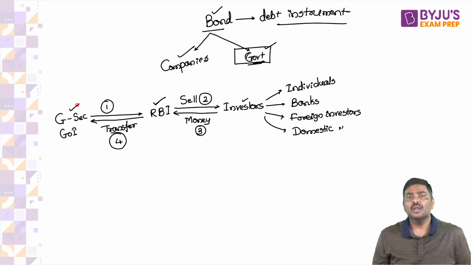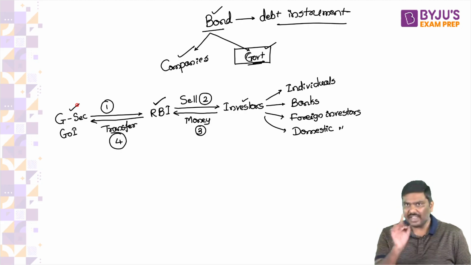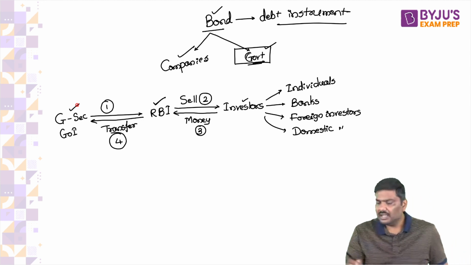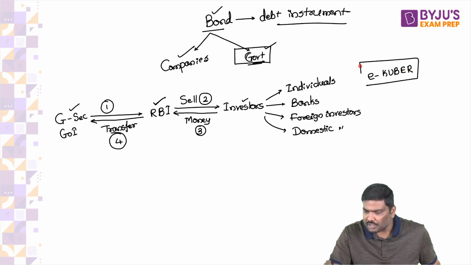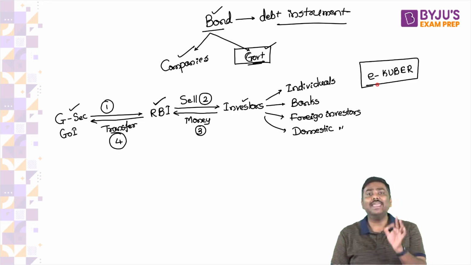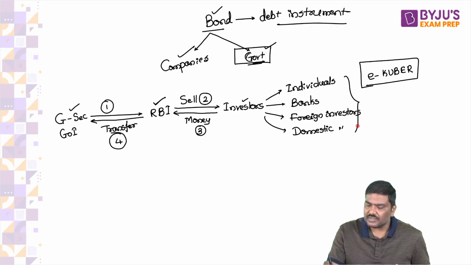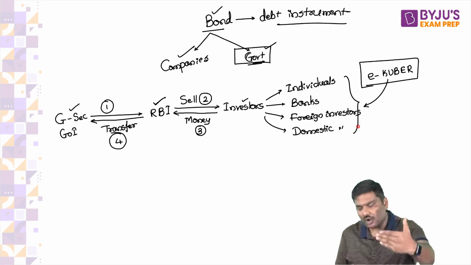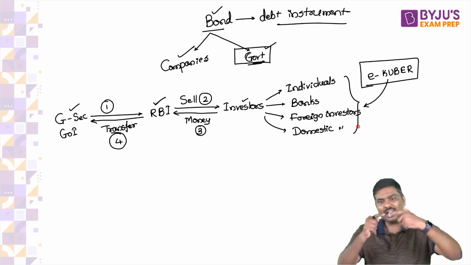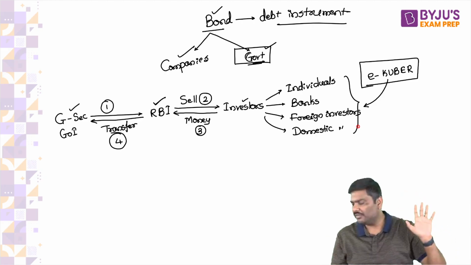Please understand this. There is a very important website or portal. Remember the name of the website. It is called eKuber. Through this eKuber, all of these investors will be able to purchase the bonds or the government securities of Government of India and simply transfer the money to RBI. RBI will transfer the money to Government of India's account.